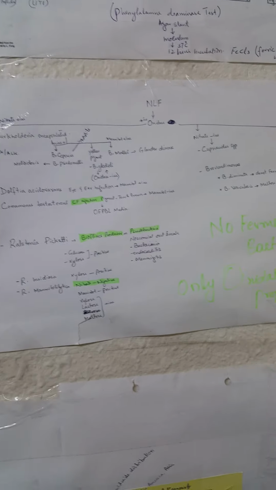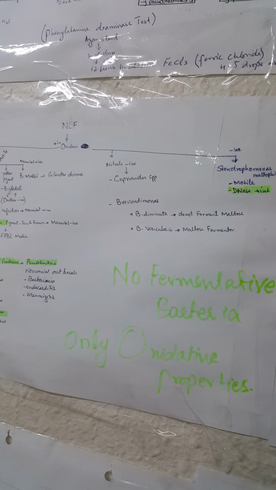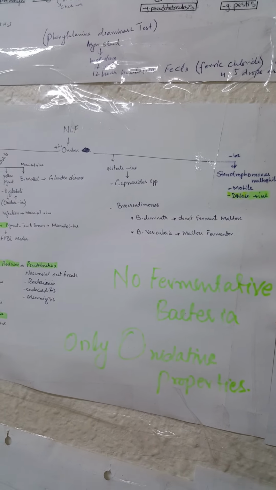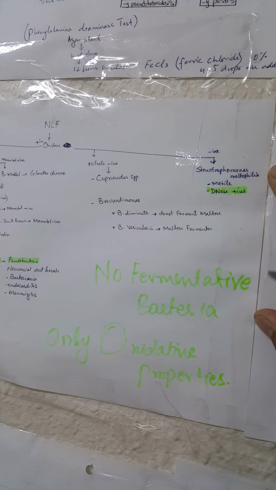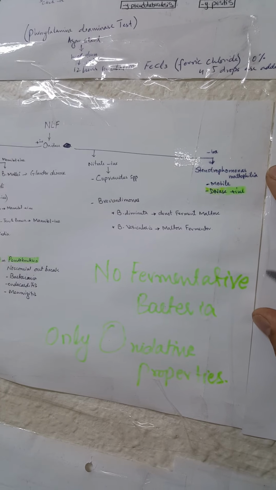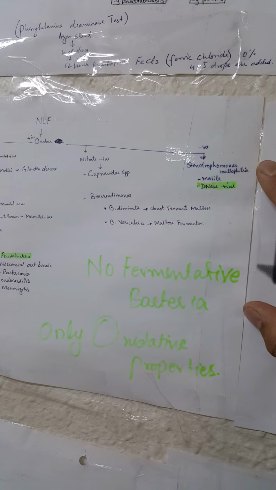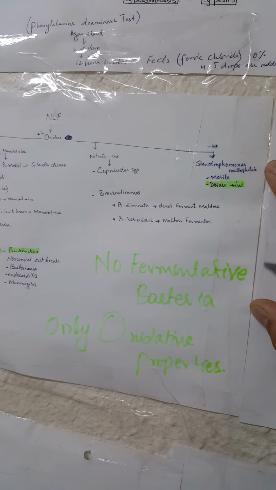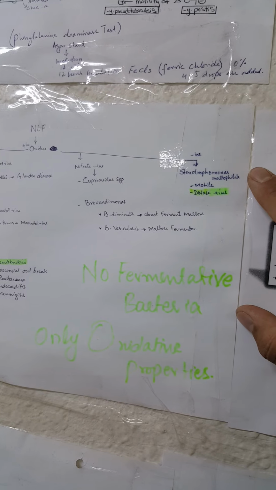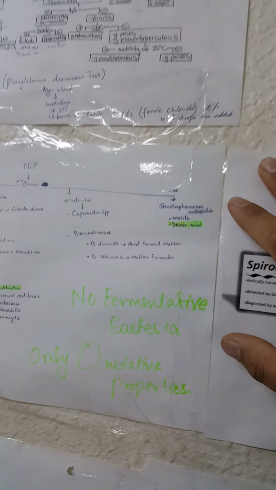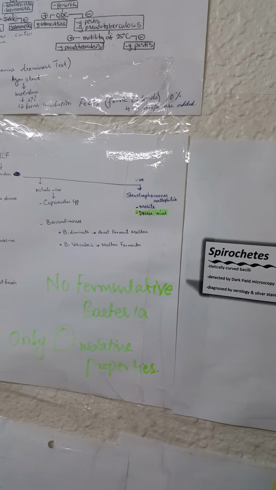Among this group, the nitrate negative group, which is oxidase positive but nitrate negative, are Cupriavidus species and Burkholderia. Burkholderia is further divided into species Burkholderia diminuta. They do not ferment the maltose, and Burkholderia vesicularis, which ferments the maltose. Among this group, which is oxidase negative, nitrate negative, is Stenotrophomonas maltophilia, a motile and DNase positive organism.